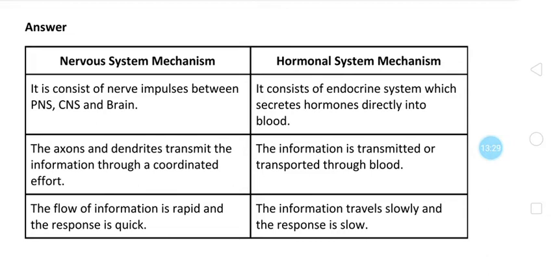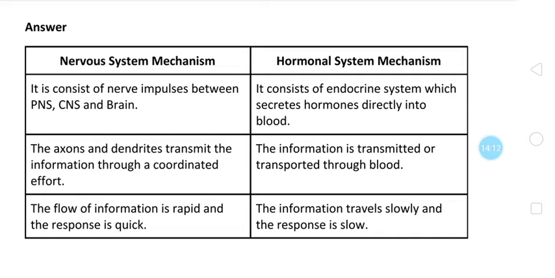The nervous system mechanism consists of nerve impulses between the PNS, CNS and brain. PNS means peripheral nervous system, CNS means central nervous system. So it consists of nerve impulses between these three systems. The hormonal system mechanism consists of the endocrine system, which secretes hormones directly into the blood. So through blood they will be circulated and will have a long lasting effect. In the nervous system mechanism, the axon and dendrite transmit the information through a coordinated effort. In the hormonal system mechanism, the information is transported through blood.